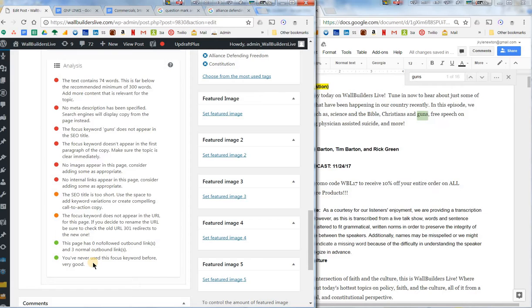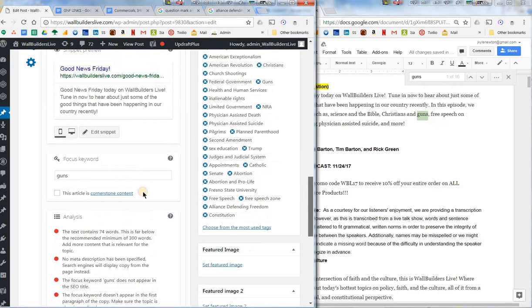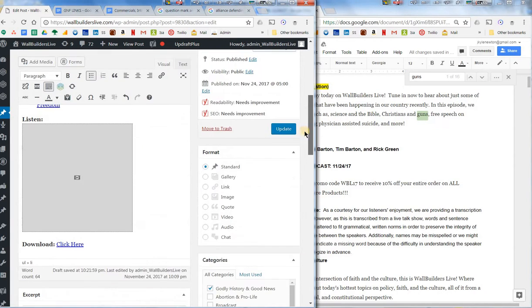Very good. So two strikes for us, yay. Now, there's a lot of bad things. As we said, there's only 74 words, no meta description, but we're going to fix all that. But the first thing I was looking for just now is how many times we've used this particular keyword in the Wall Builders transcriptions, and so far this will be the first time. So that's excellent. So I'm going to leave guns as my focus keyword, and I'm going to click update.